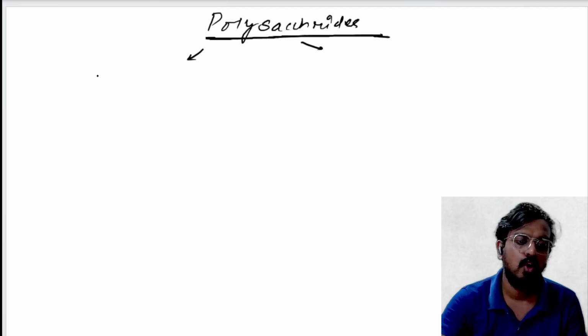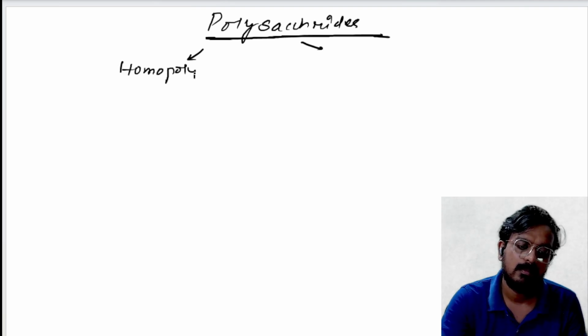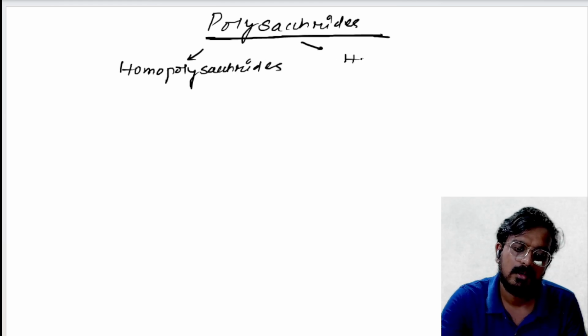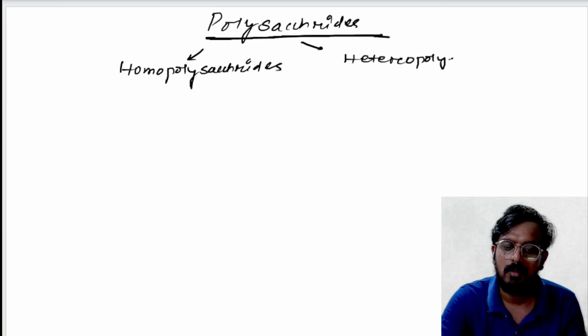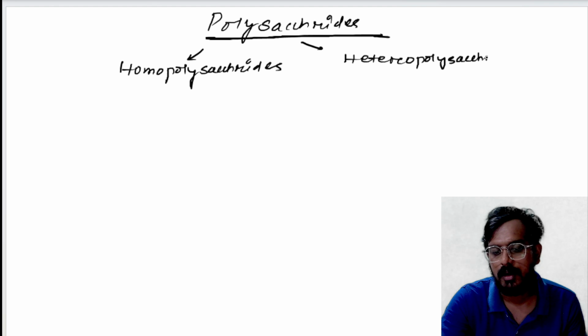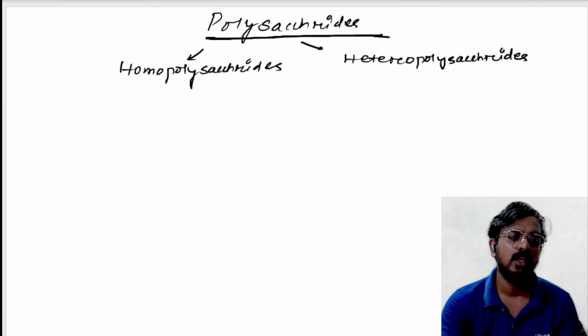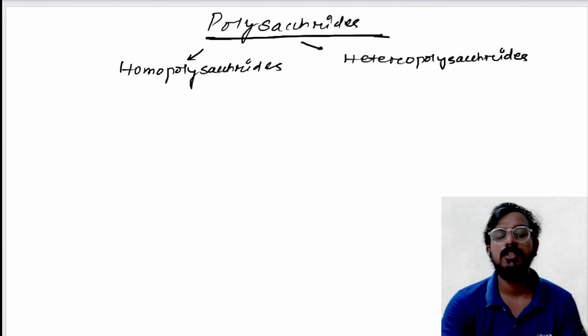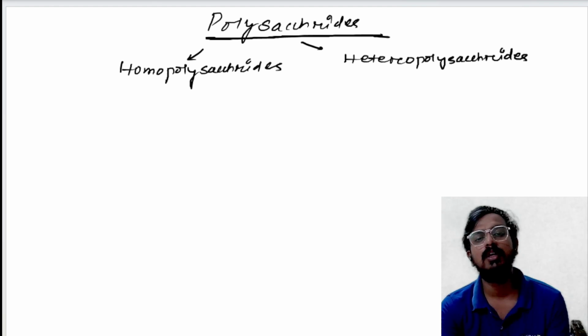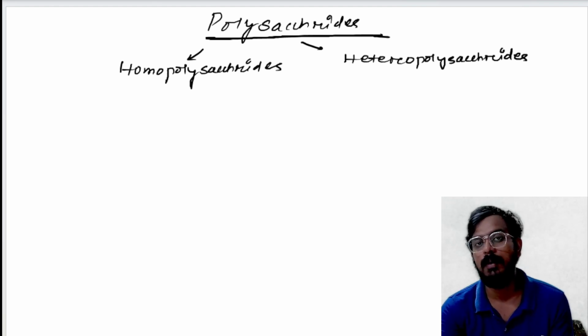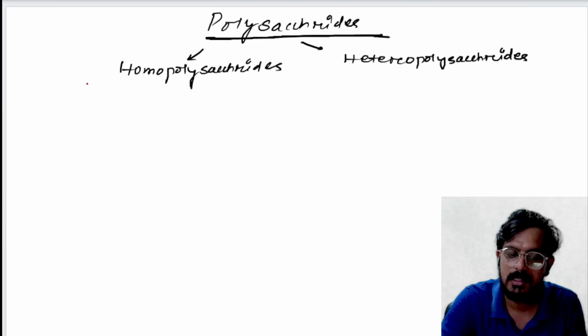One is called homopolysaccharide, and another is called heteropolysaccharide. Homopolysaccharides are those polysaccharides which consist of a single type of carbohydrate.